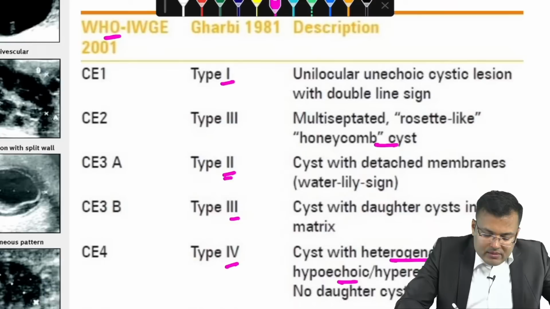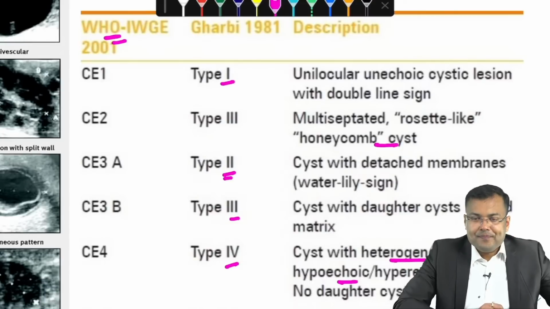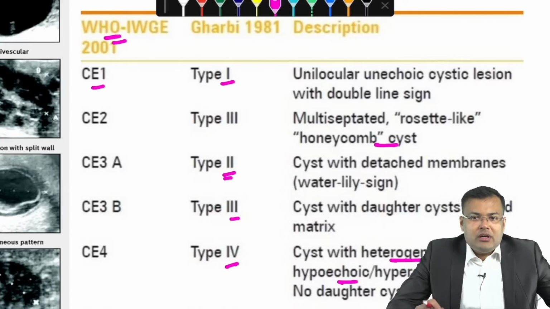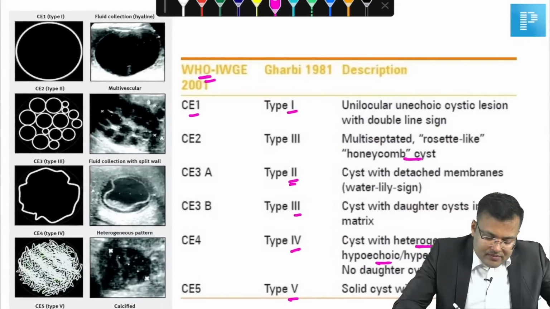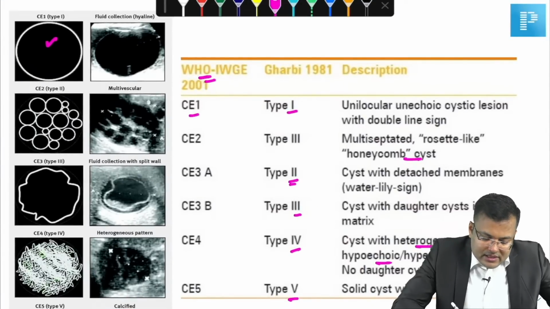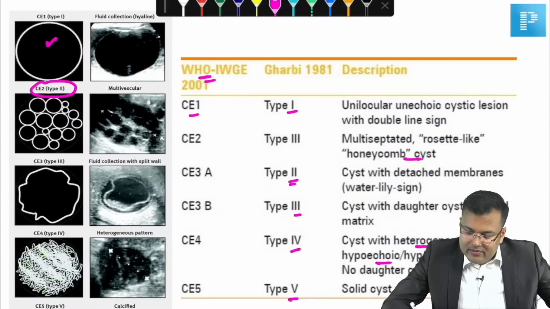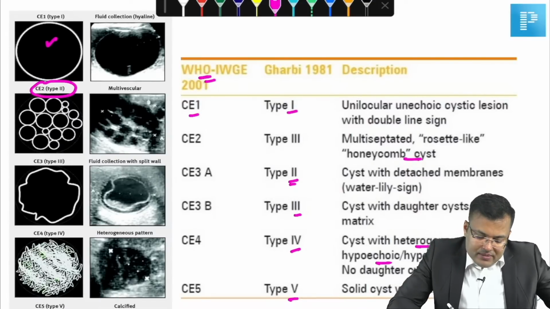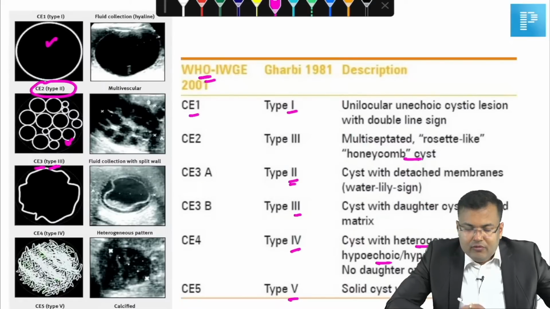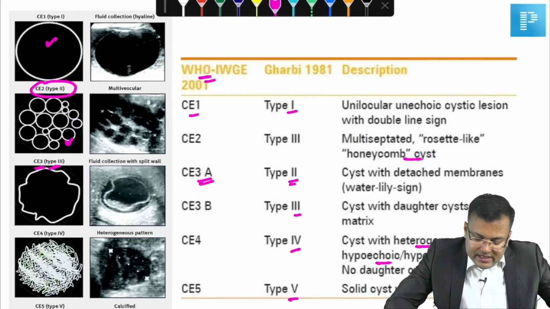Now, see the WHO classification. What is CE1? Same, a unilocular anechoic cystic lesion. Here you can see a unilocular fluid collection. After that, type 2, CE2. In that case, you can see a multiseptated rosette-like appearance. CE3, also known as type 3, is further divided into CE3A and CE3B.